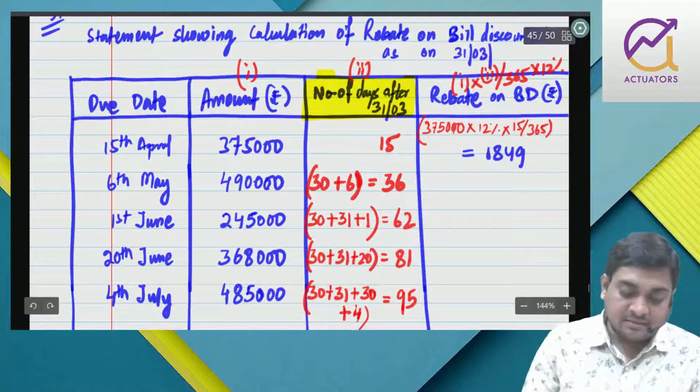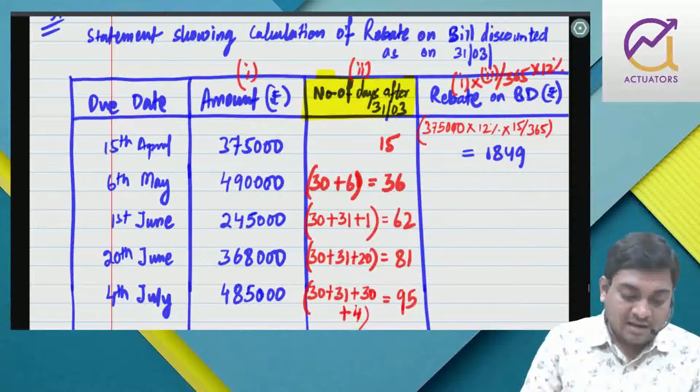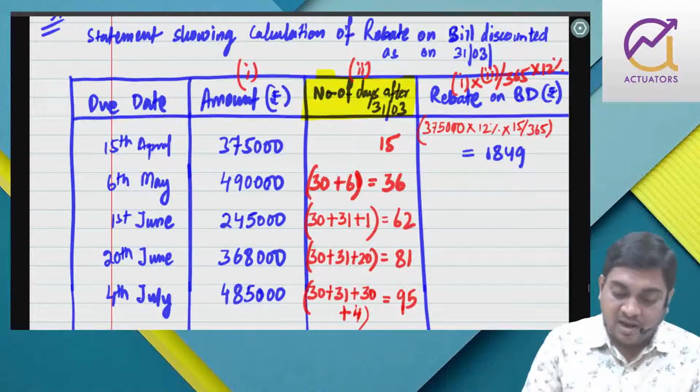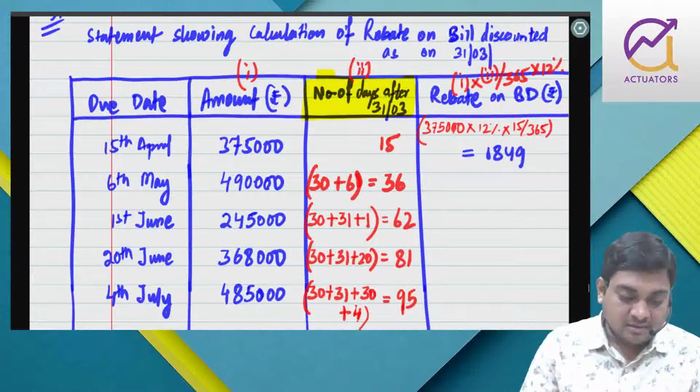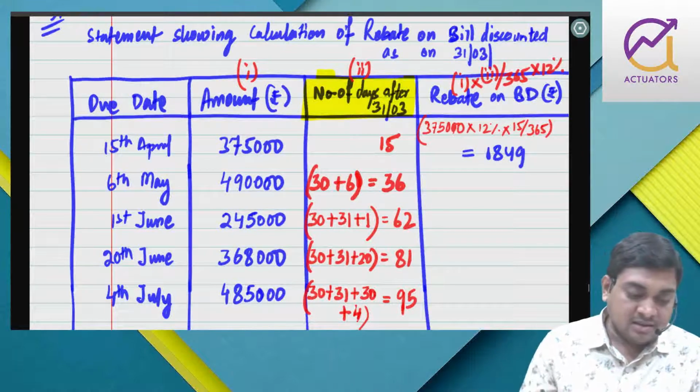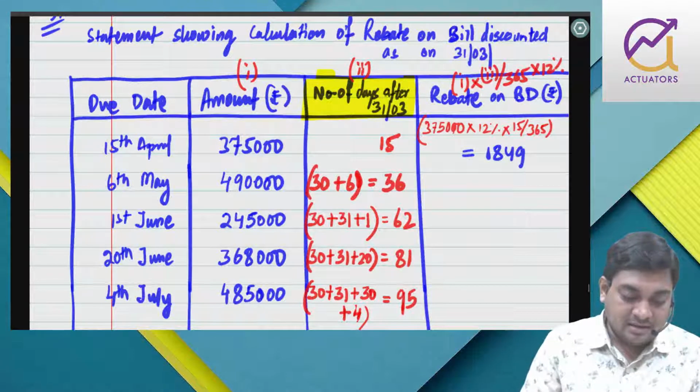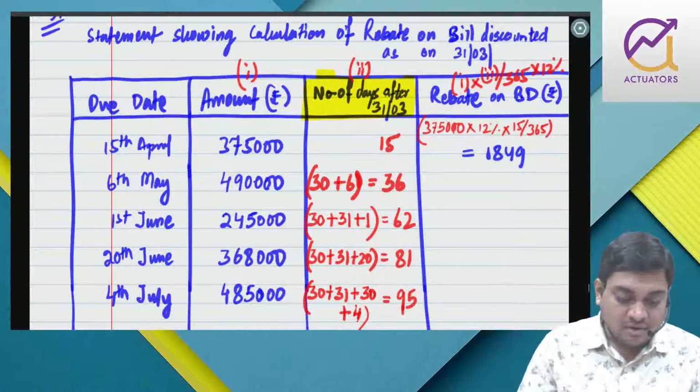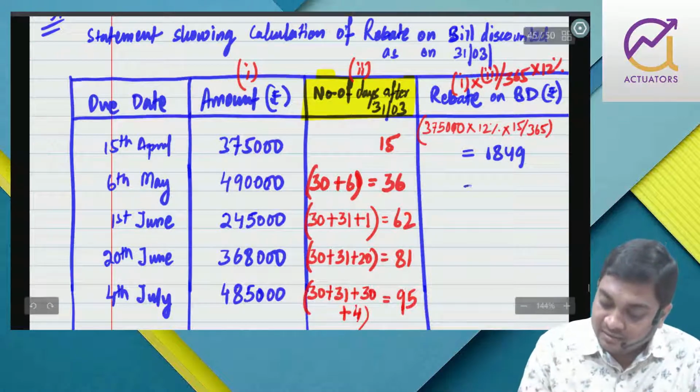1849. Next, 4,90,000 into 12% into 36 by 365. That is 4,90,000 into 12% into 36 divided by 365. 5799.